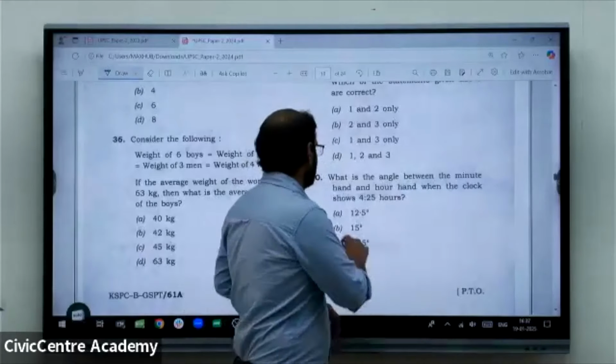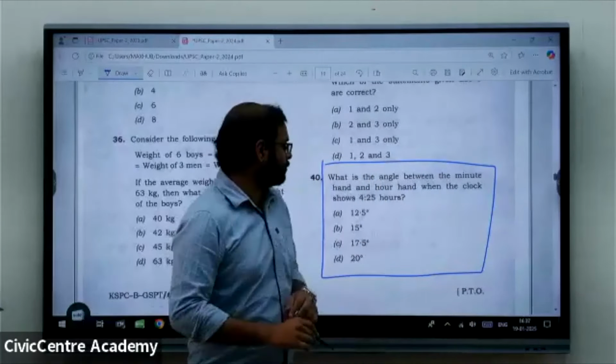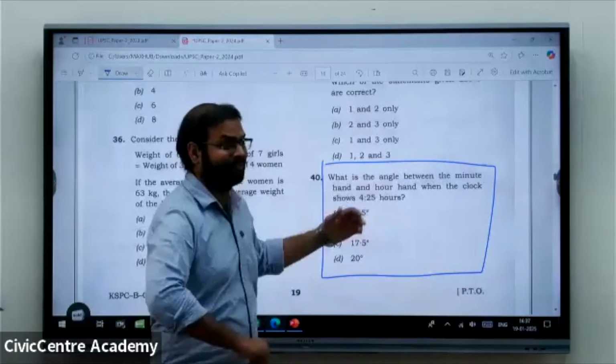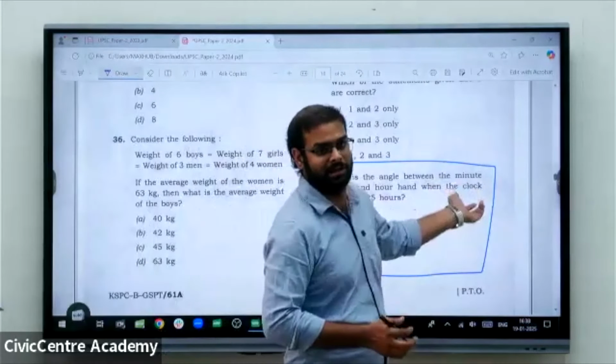Next, this is one particular question which is directly formula based. What is the angle between the minute and hour hands at 4:25? So simply applying the formula, we'll be getting that particular answer.